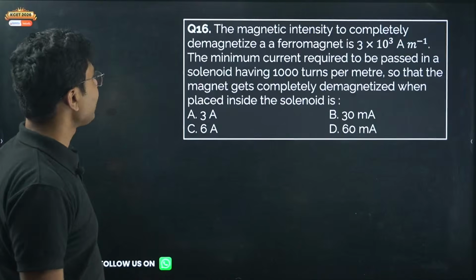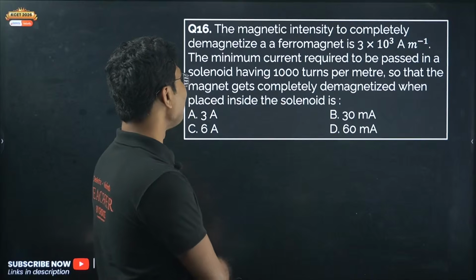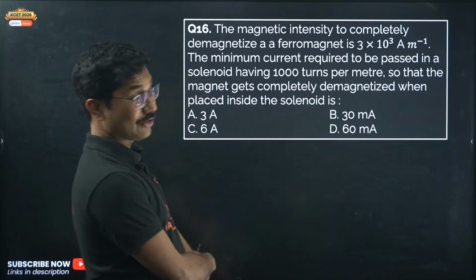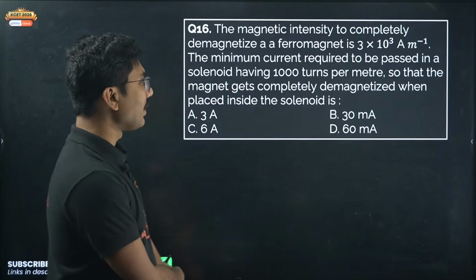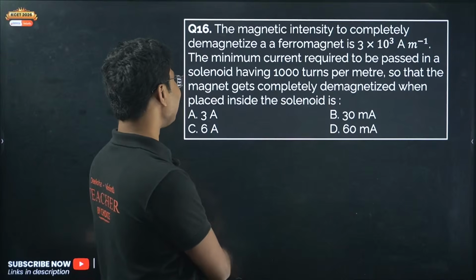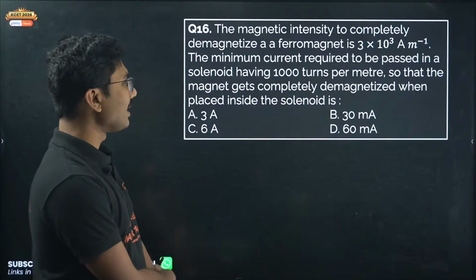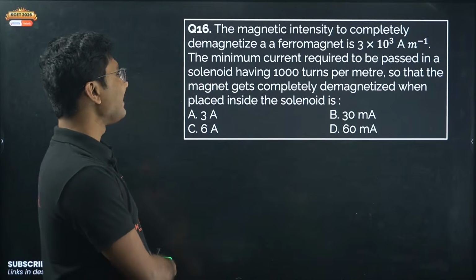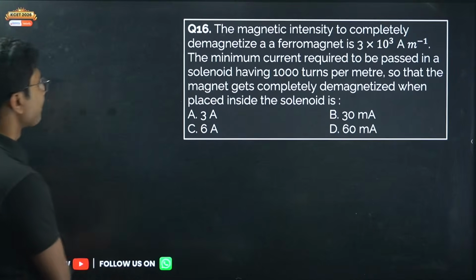Now next question. The magnetic intensity to completely demagnetize a ferromagnet is 3 into 10 to the power of 3 ampere per meter. The minimum current required to be passed in a solenoid having 1000 turns per meter so that the magnet gets completely demagnetized when placed inside the solenoid.